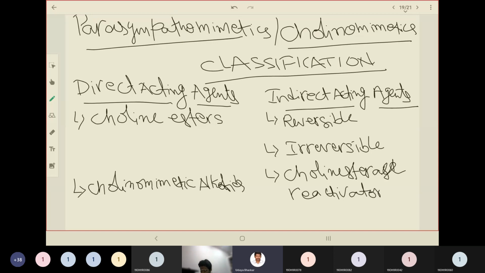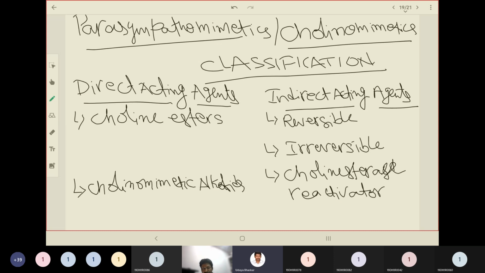So these are the main categories. The main categories are direct acting agents and indirect acting agents. Under direct acting agents, you have two subcategories: one is choline esters, the other one is cholinomimetic alkaloids. And under indirect acting agents, you have three subcategories: one is reversible, the other one is irreversible, and the third one is cholinesterase reactivators.